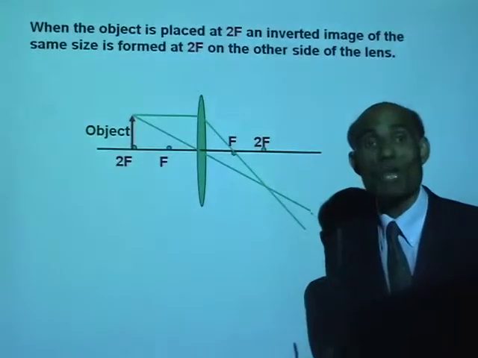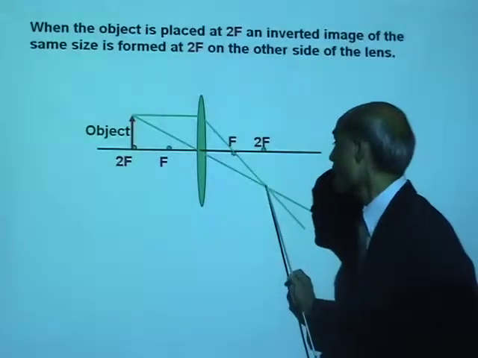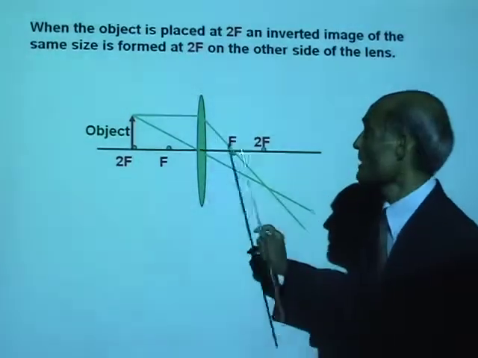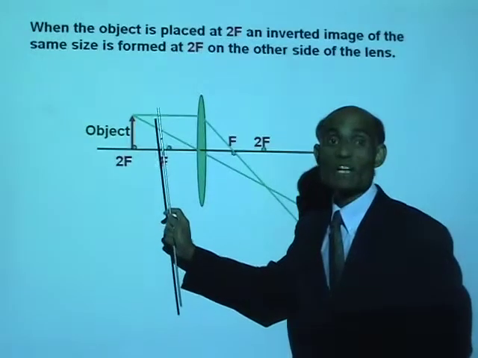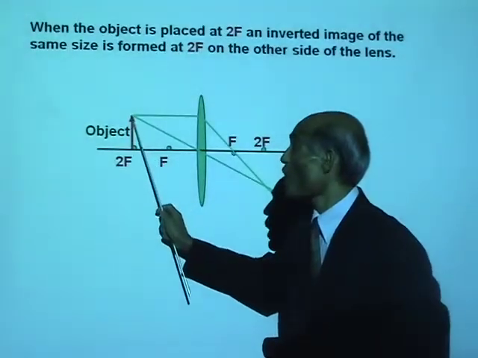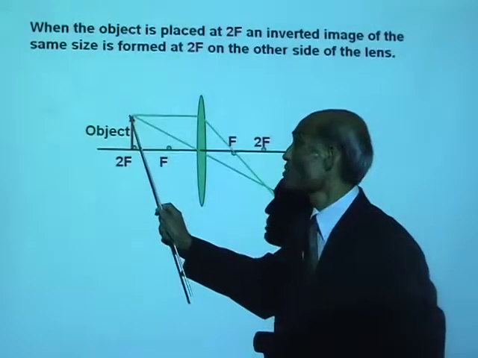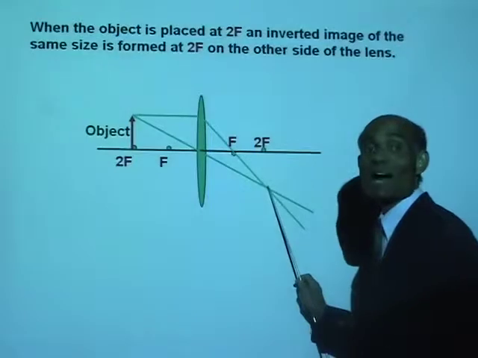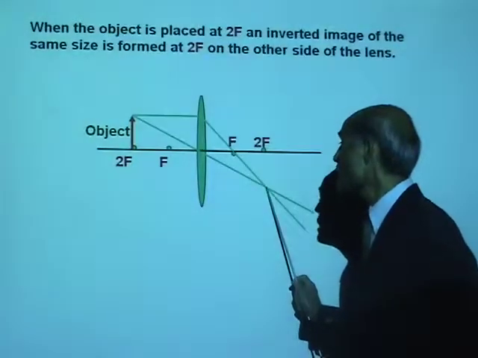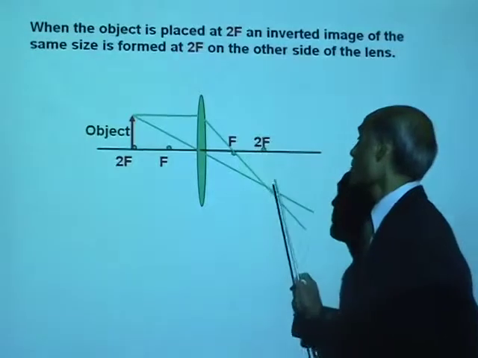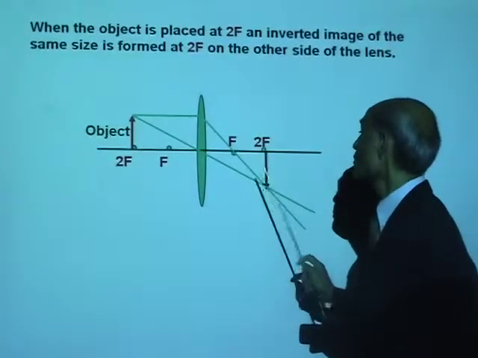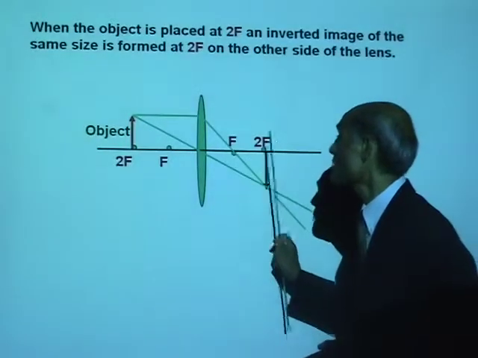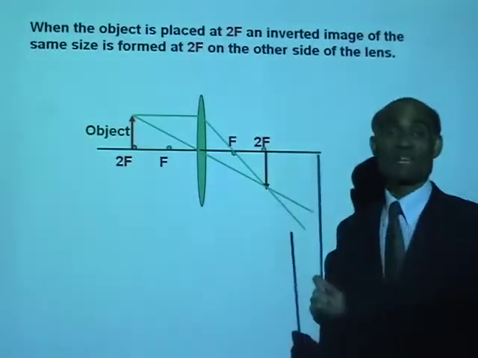Now, where is the image formed? The image is formed at a point where the refracted rays actually meet. Now, you must understand that we are only constructing the image of the top of the object. So, the top of the object now looks, it is here. So, this position is the image of the top of the object. So, this is the image of the object. Where is it formed? It is formed at 2f on the other side of the lens.